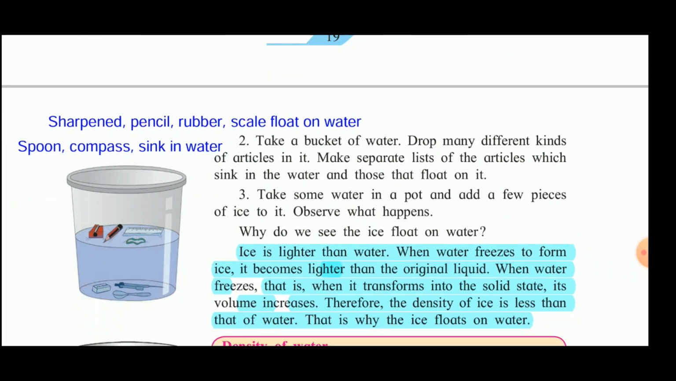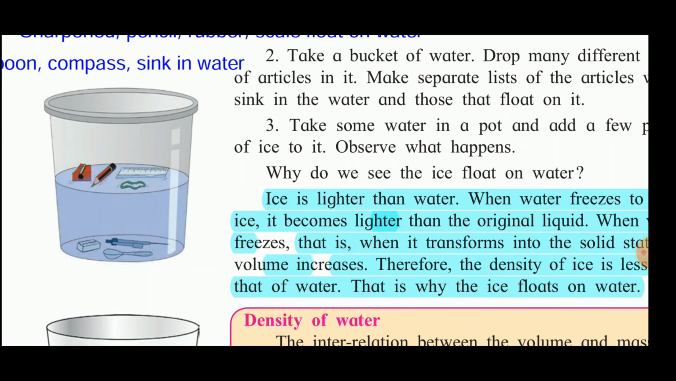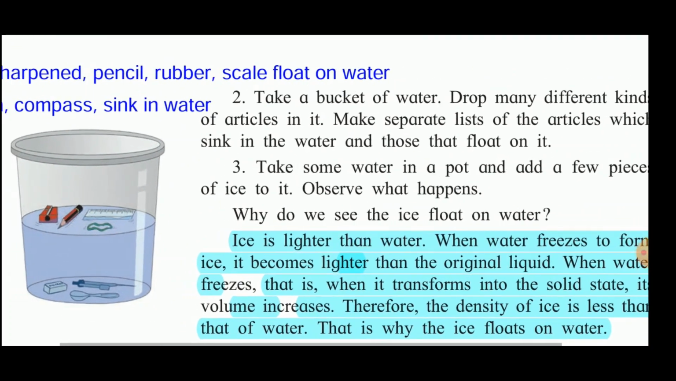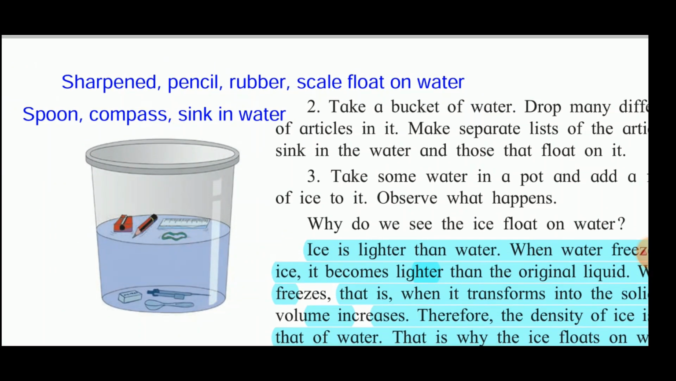Now let us see this activity. Take a bucket of water. Drop different kinds of articles in it, and see the articles which are floating in water and which are sinking in water. In this picture, the sharpener, pencil, scale and rubber float on water, whereas the spoon and the compass sink in water, and the eraser sinks in water.